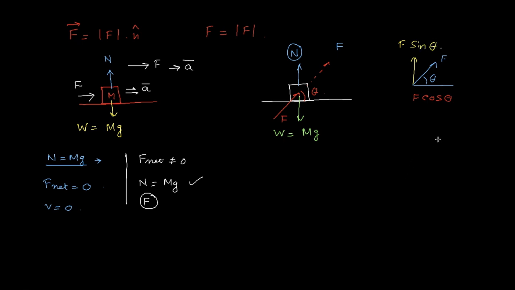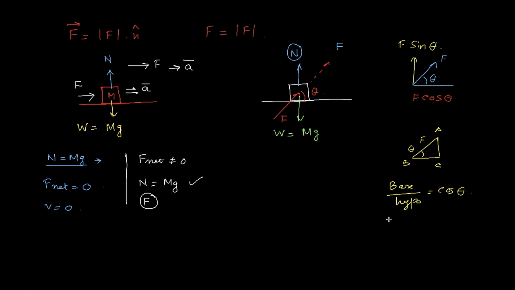Why is it F cos theta? Consider a right angle triangle. This is your F, this is your theta. If it is triangle ABC, then what is this BC? We know that base by hypotenuse is equal to cos theta.